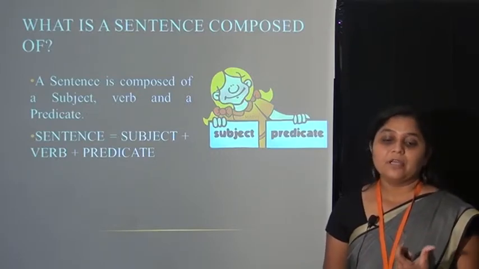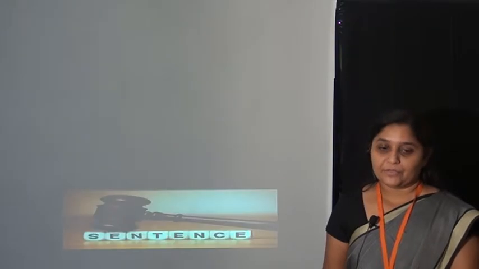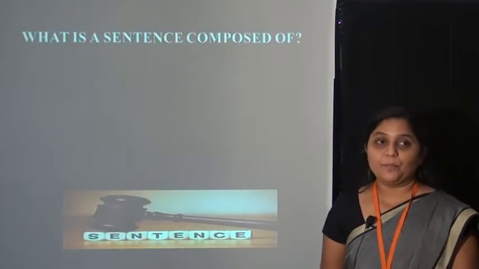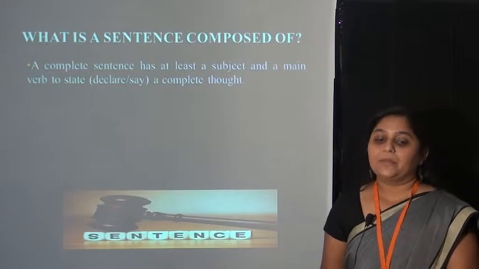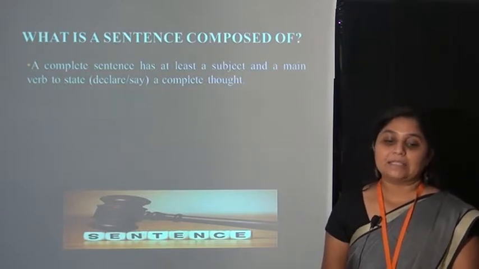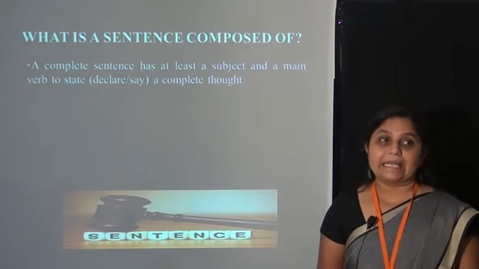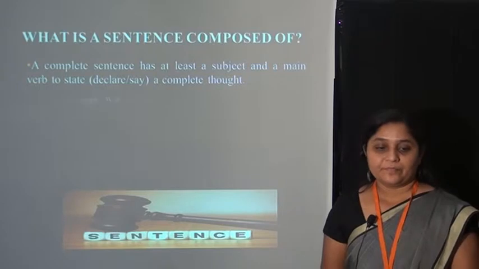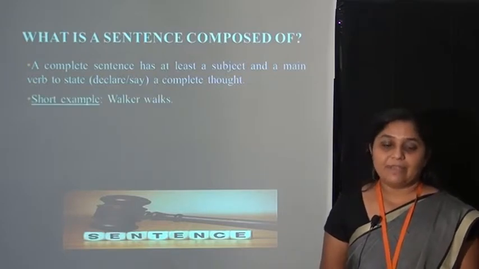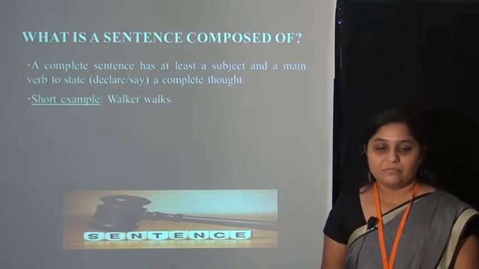It's made of subject and predicate. A complete sentence has at least a subject and a main verb to state, declare or say a complete thought. In short, for example, we have: Walker walks.